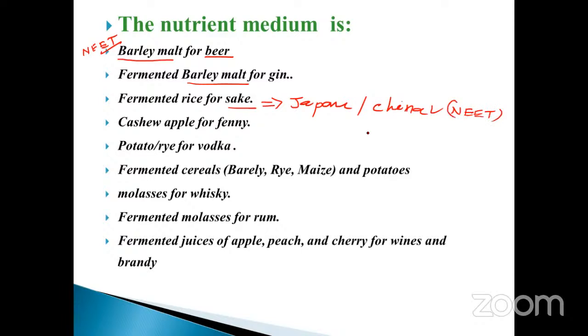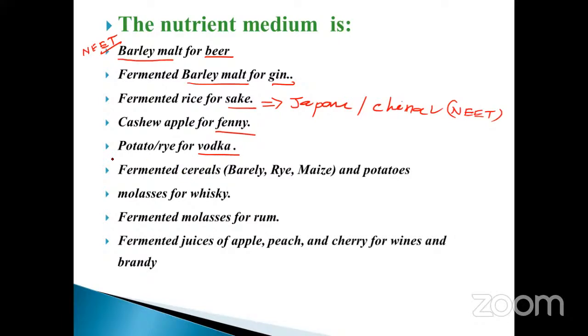Sake is obtained from rice. And cashew apple for feni. These are the products: gin, beer, sake, feni, and potato or rye for vodka.